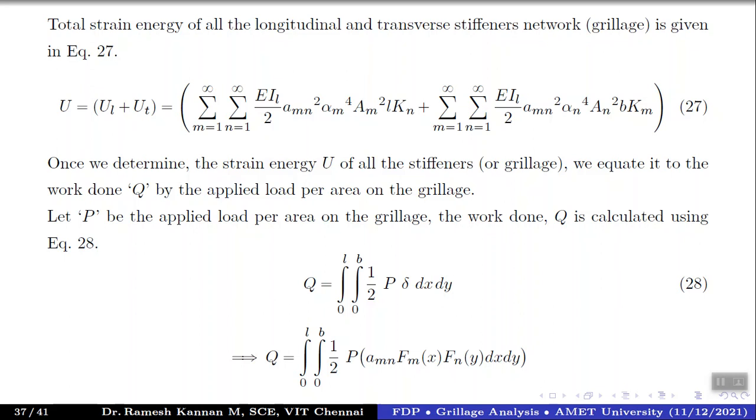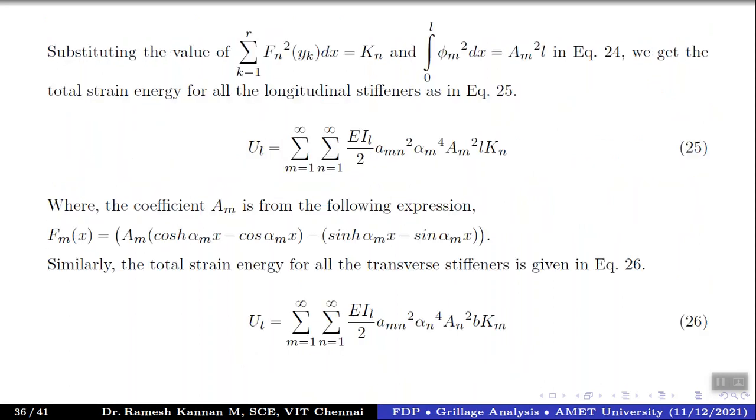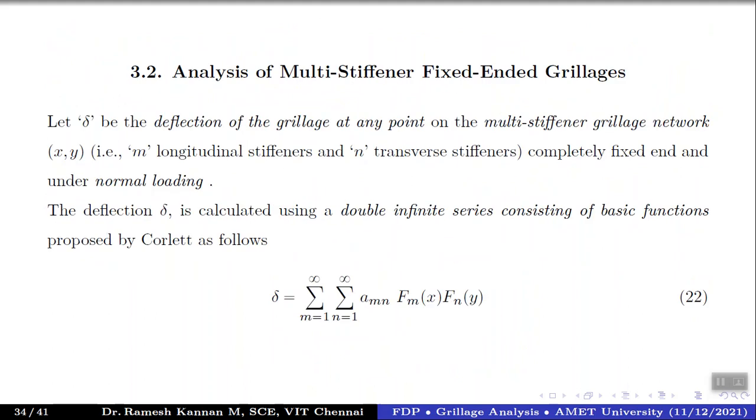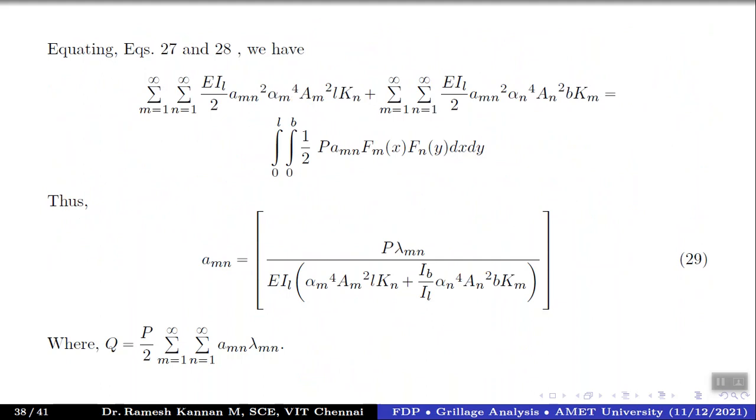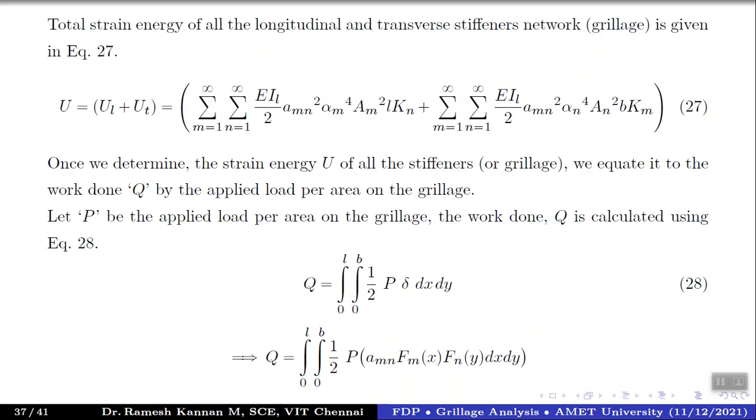The work done in this case is capital Q, which is the double integration from 0 to L and 0 to B of P delta dx dy. We know what delta is here: it is given by the deflection expression. So this will be equation 28.